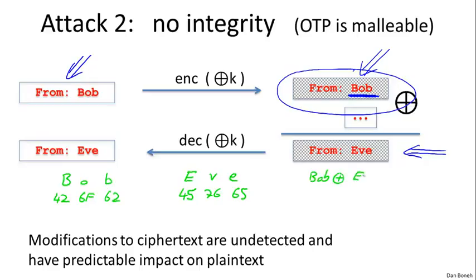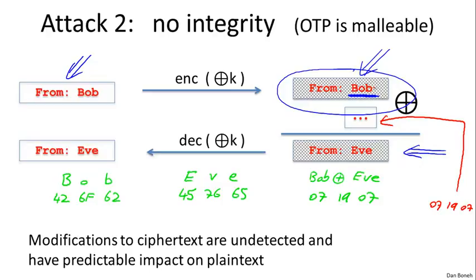So Bob XOR Eve, it's not difficult to see, gives the 3 characters 07, 19, and 07. And by XORing these 3 characters at the right positions into the ciphertext, the attacker was able to change the ciphertext to look like it came from Eve rather than from Bob.